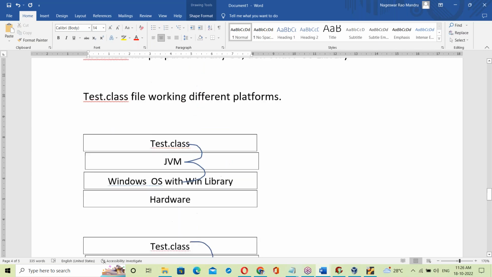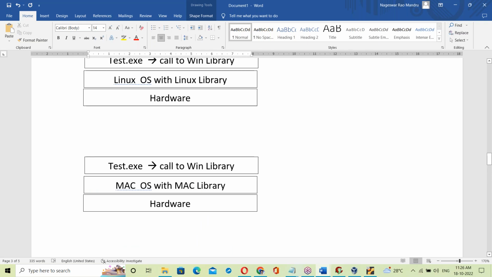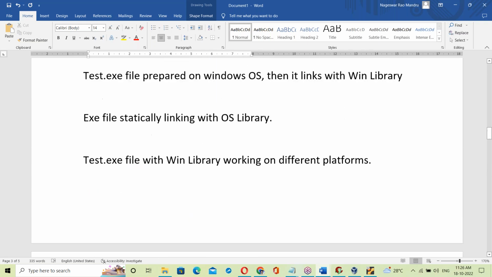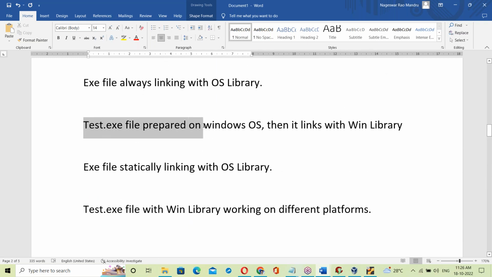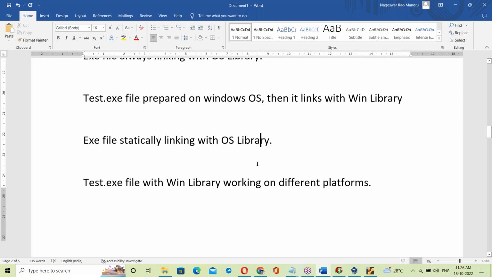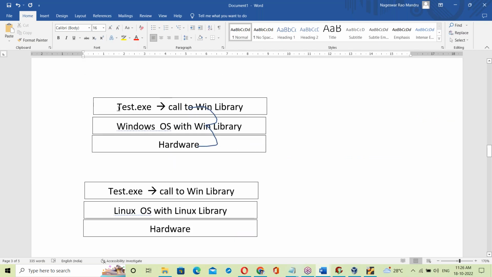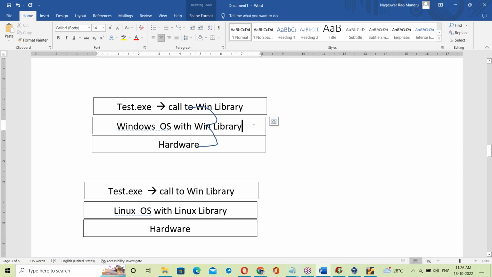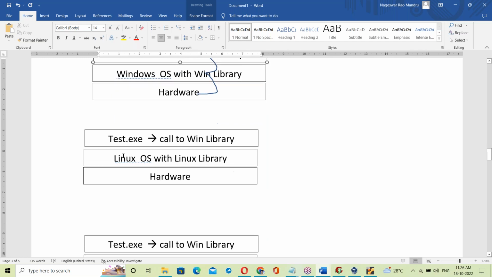Now, what about the C language? In C, take an exe file. Suppose the exe file is prepared on Windows; it links with the Windows OS library, and that link is fixed. The exe file runs on Windows OS. The same exe file fails when I try to run it on Linux OS, because that library link is fixed.